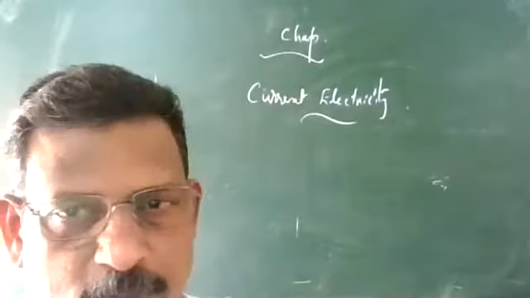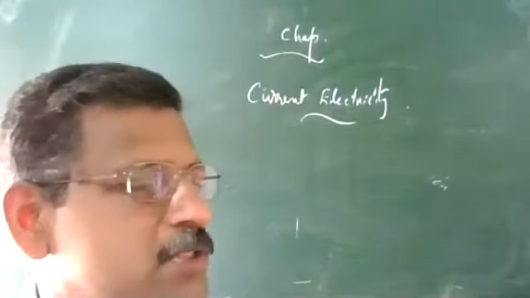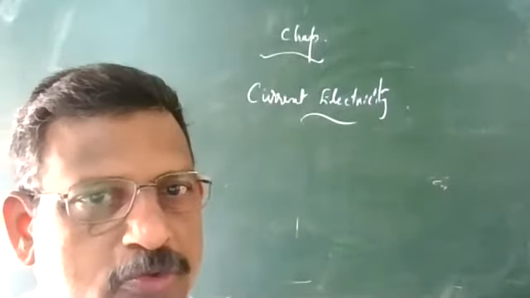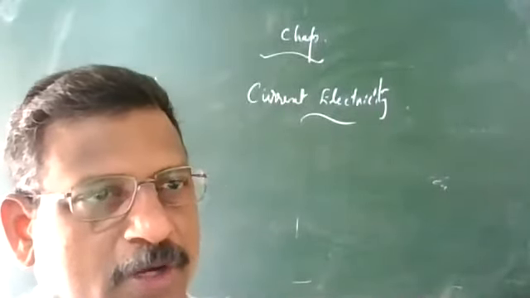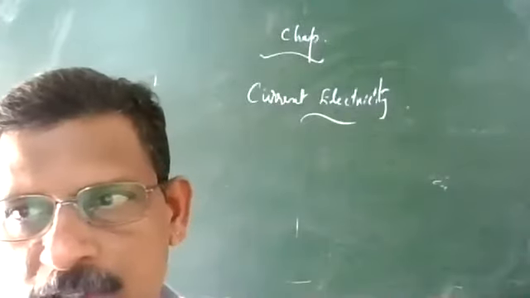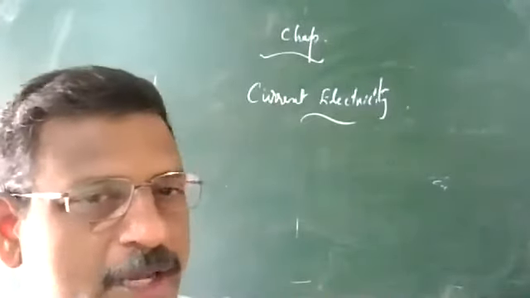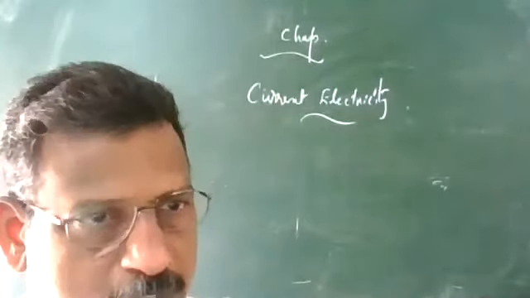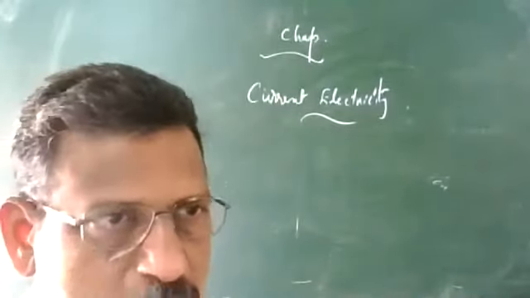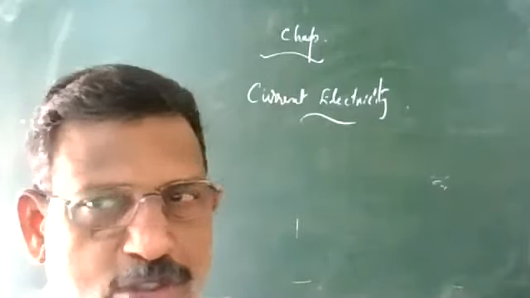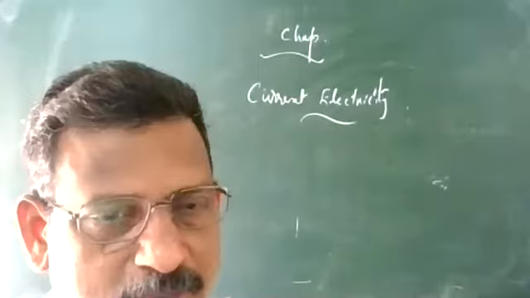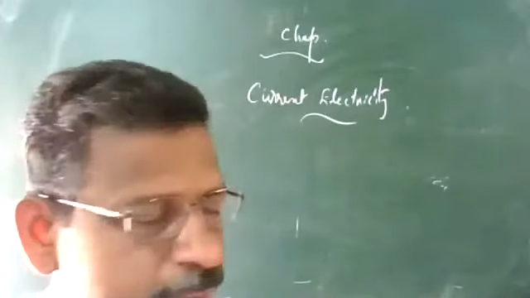Charges in motion. So what is the mechanism to make the charge move? How to make the charges move from one point to another point? A charge can move only under a potential difference. There should be someone to push the charge from one point to another. So a cell or a battery or a generator produces potential difference in the circuits. Then only the charges will move. Otherwise, the charge will not move.